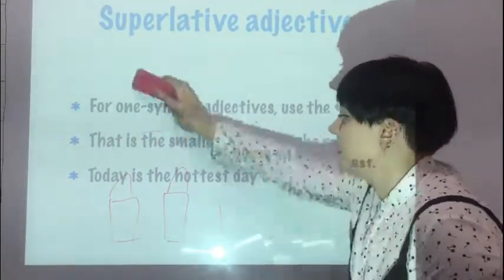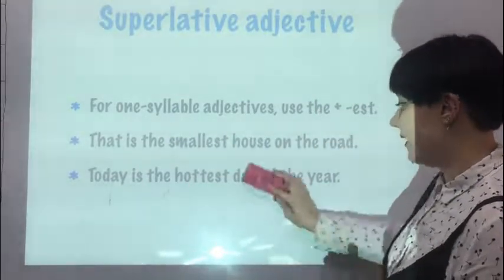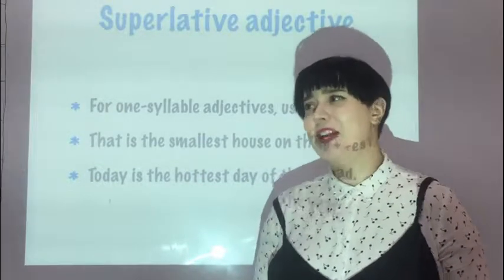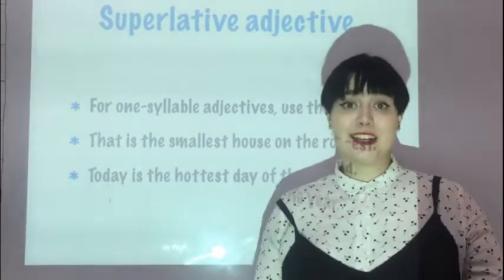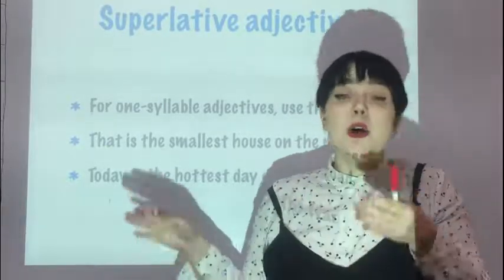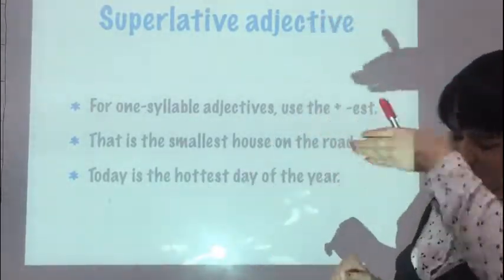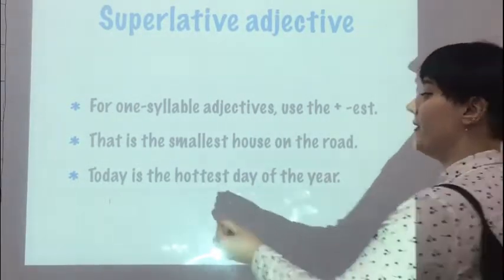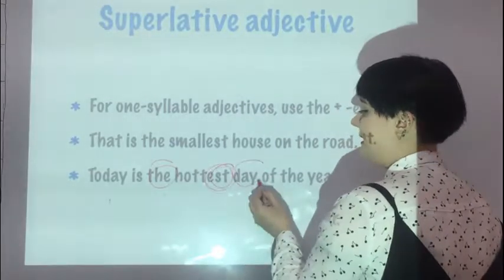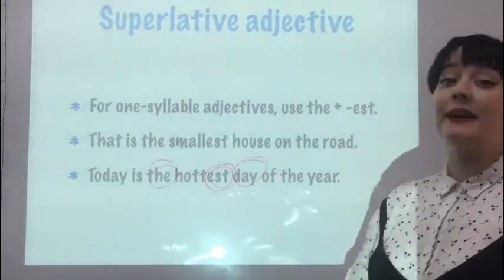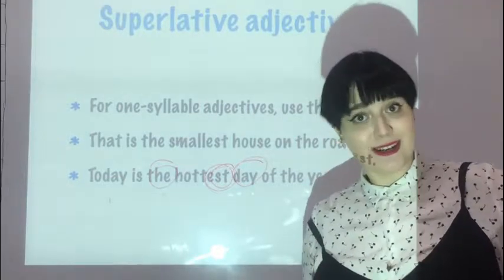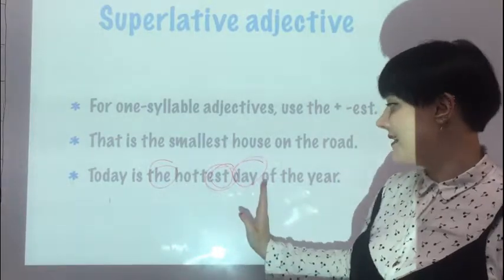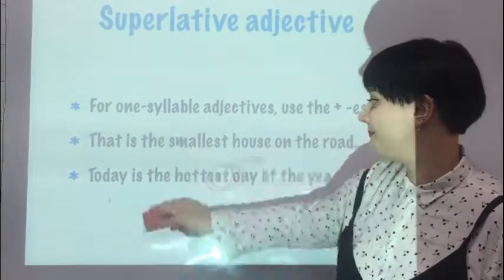Okay. Then today is the hottest day of the year. So let's say today it's 30, 35 degrees, and it's super hot, and before it hasn't been 35 degrees yet, so you can say, wow, today is the hottest day of the year. The hottest day. So again, we compare more than 2 days because the year has more than 2 days, obviously. So we have the hottest day of the year.